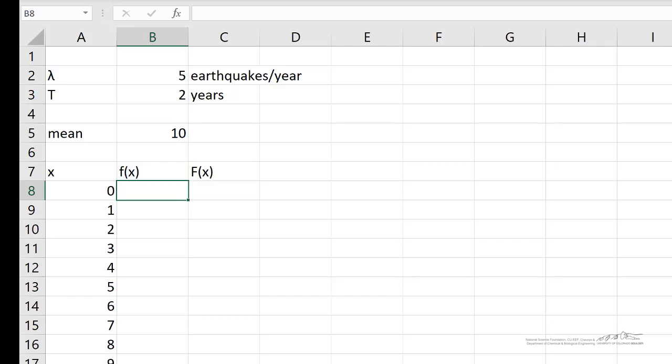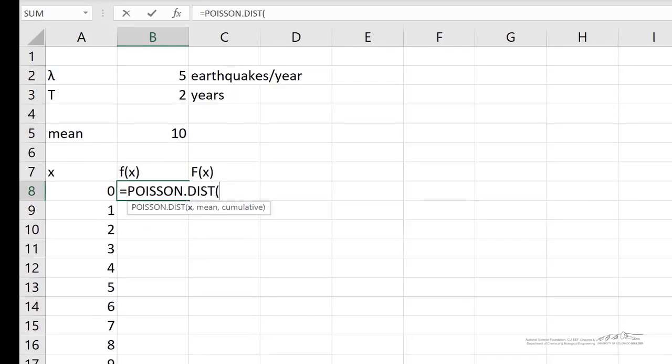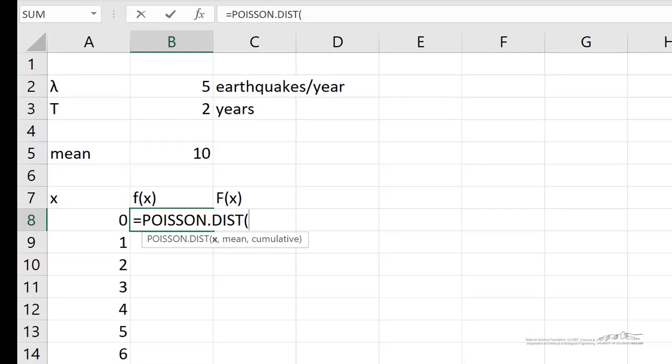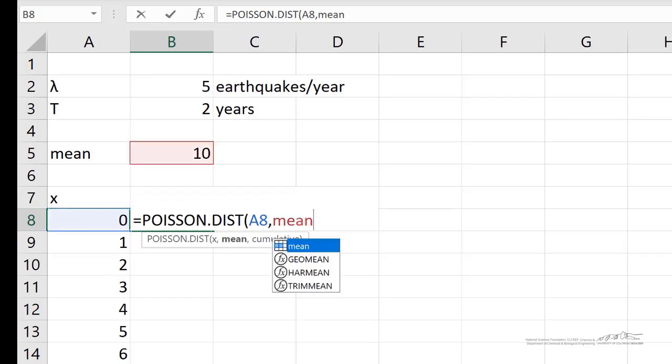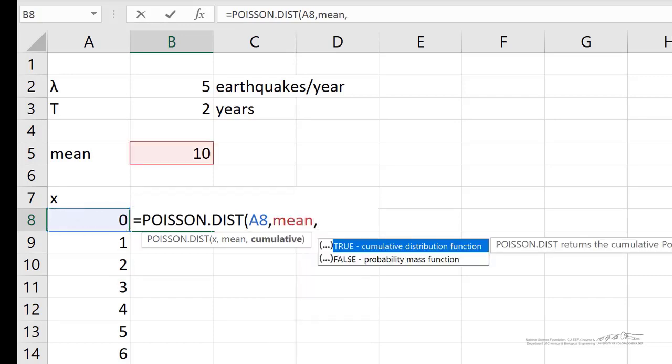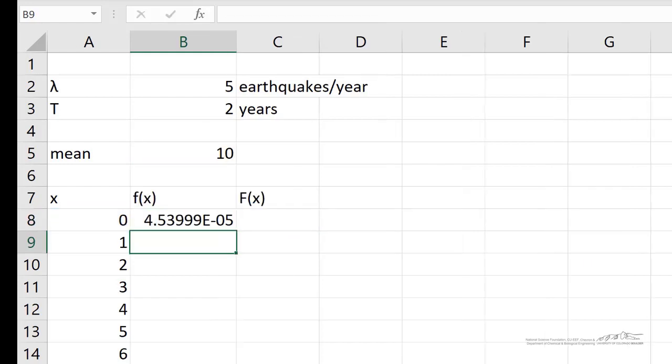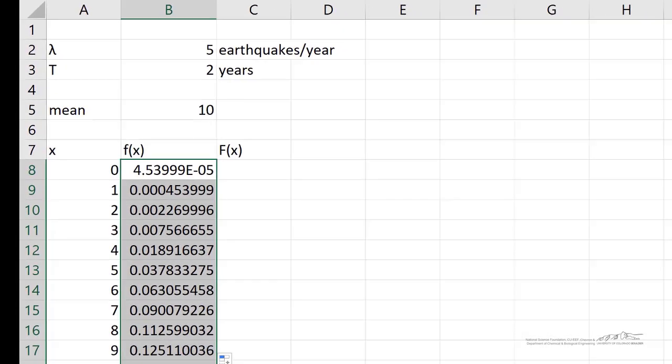And let's go ahead and use the Poisson.Dist function in Excel. The first argument is the number of events that you're interested in. So that's going to be x here. The mean is our mean that we calculated above. So I type in our mean that we've named. And I'm going to use here the non-cumulative distribution function. That means the probability of getting exactly 0 earthquakes in the next 2 years is very, very small. It's nearly 0. Because of how I set this up, I can easily copy that down.